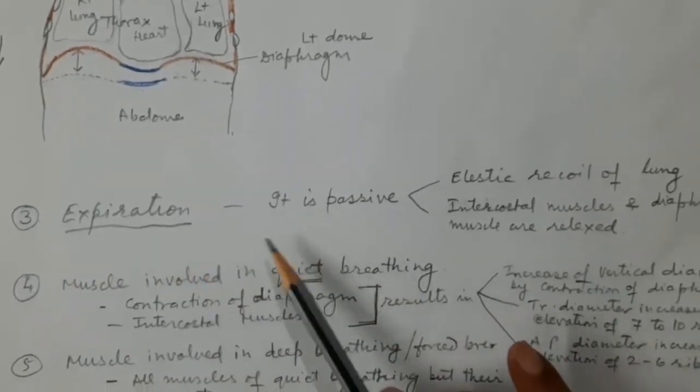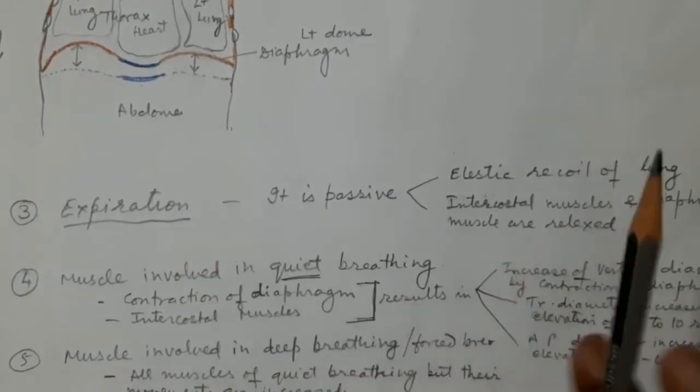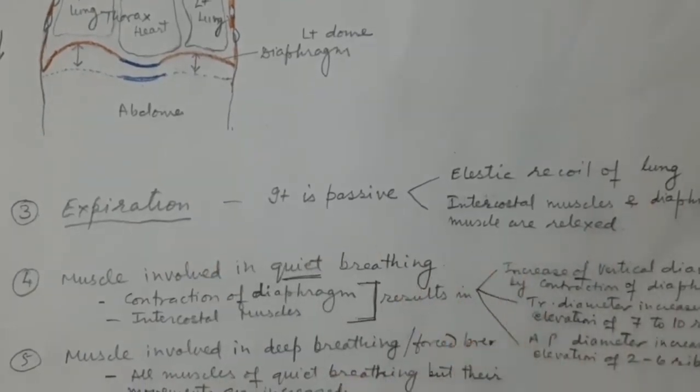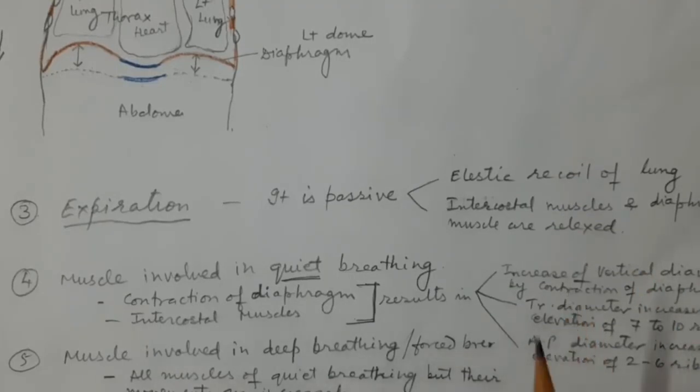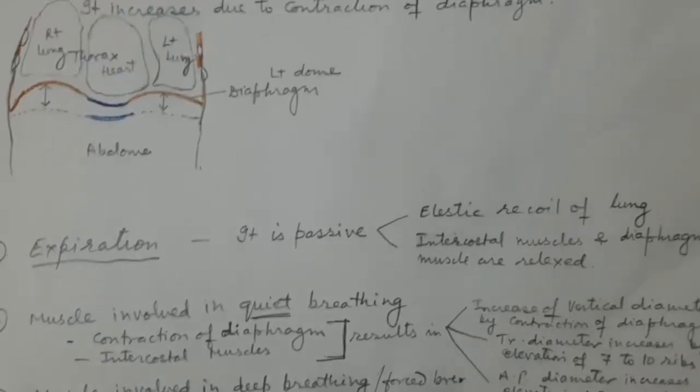Now this is a passive movement. You don't need any muscle to contract. It takes place passively, meaning it takes place automatically. Once the inhalation is over, that means inspiration is over, then what will happen? The lung will try to collapse. And why will the lung collapse? Because as I said, the lung is very elastic. It is made up just similar to a sponge. So the air filled in the lung alveoli will try to come out, and this will be because of the elasticity.